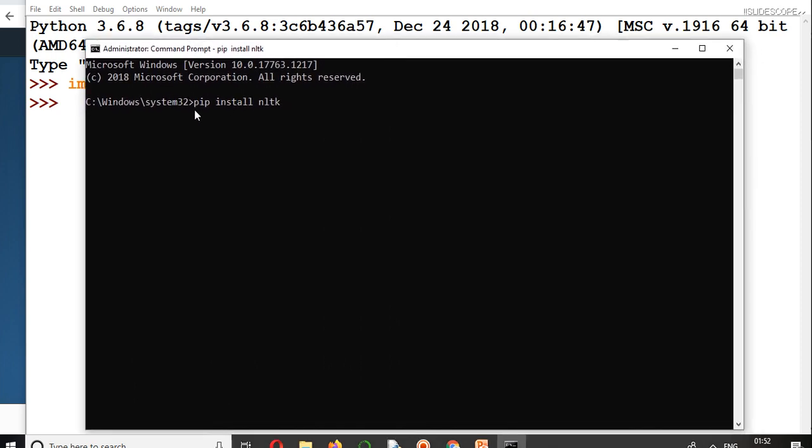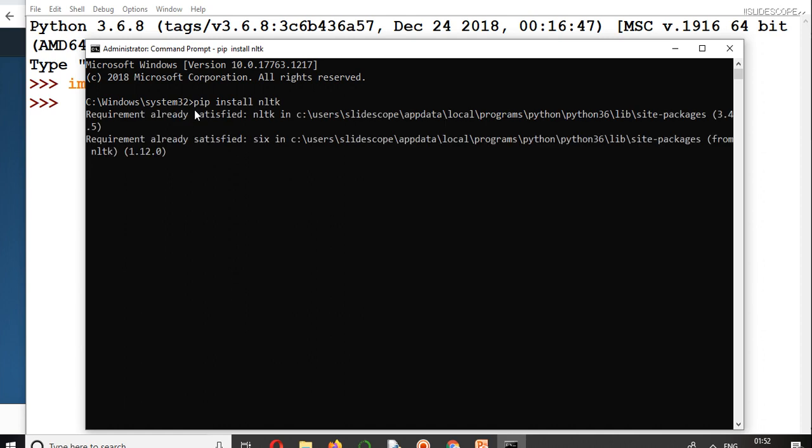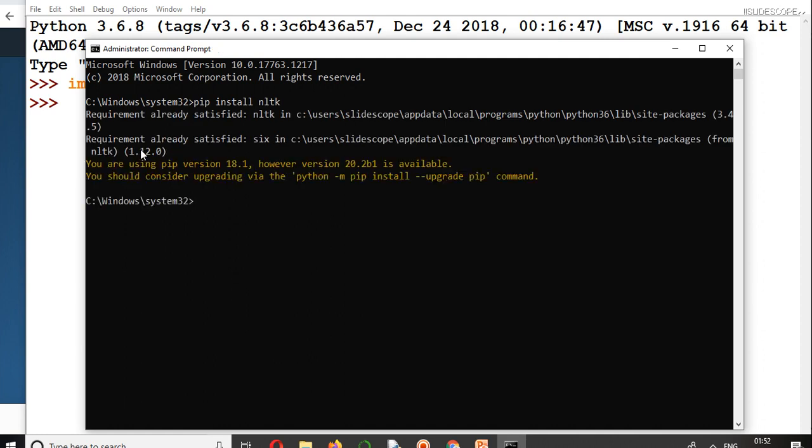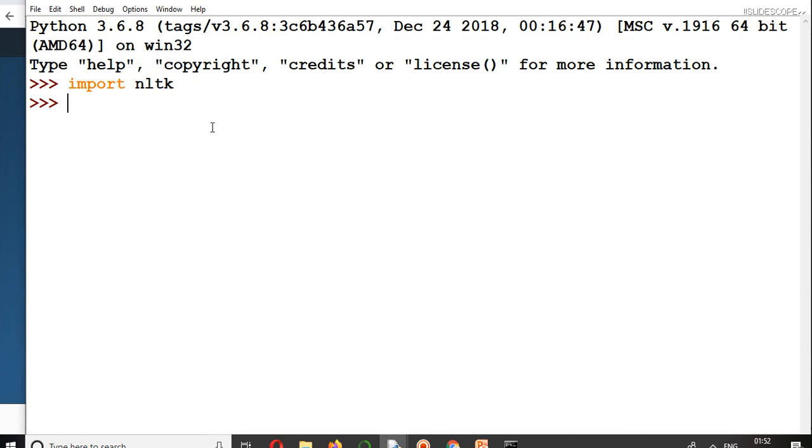This pip command is used to install various Python modules, and you can see in my case it is telling me that the requirement is already satisfied. But suppose in your case it is not installed, you must be connected to the internet first. Then this library will be installed on your computer. Now that the library is installed, you can download the necessary components of this library to get started.